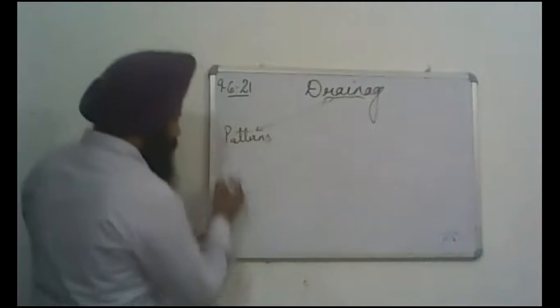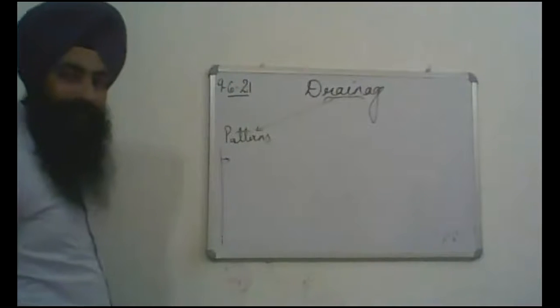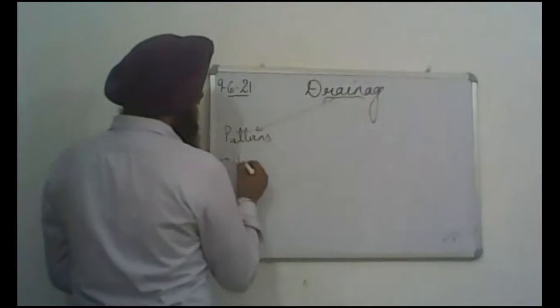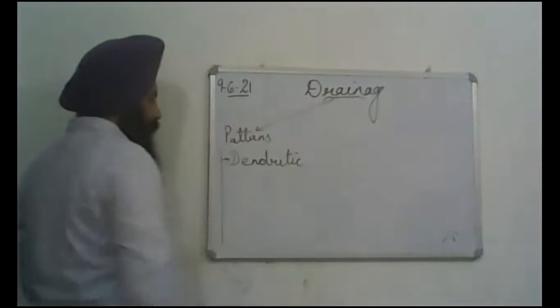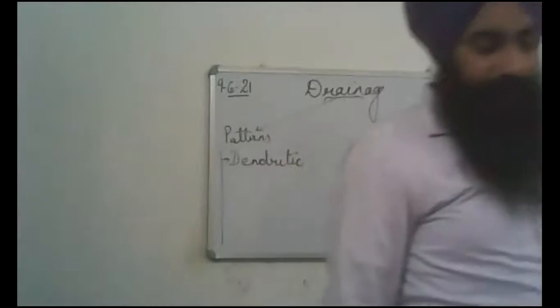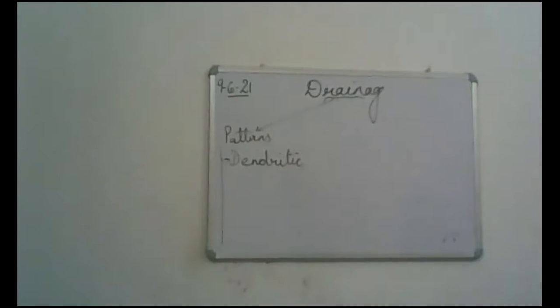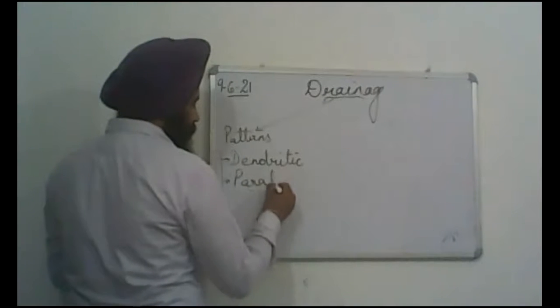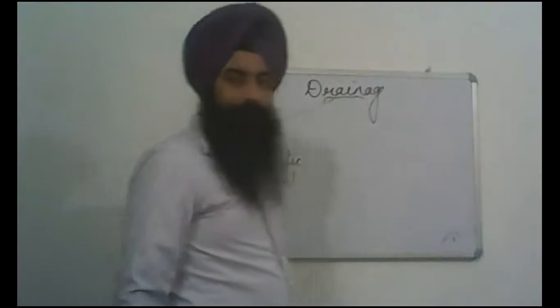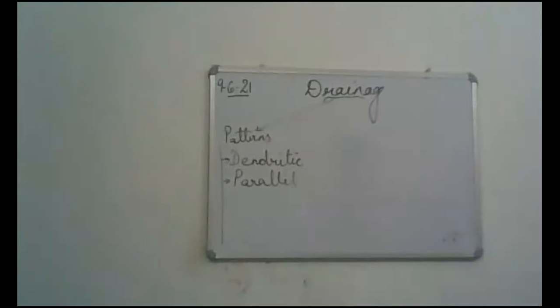The major patterns which we will discuss in this chapter are, first, the dendritic pattern, D-E-N-D-R-I-T-I-C. Second, the parallel pattern, P-A-R-A-L-L-E-L.